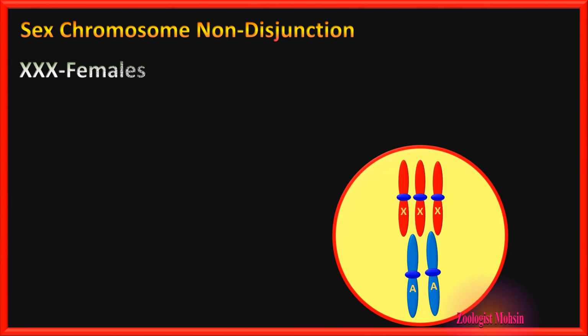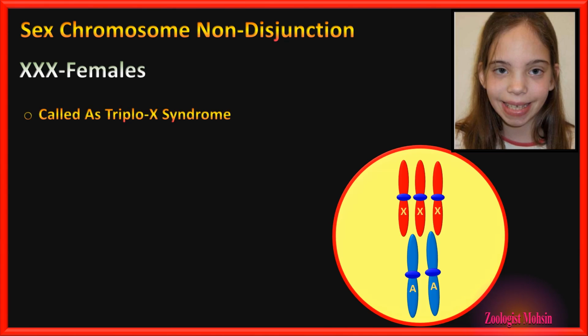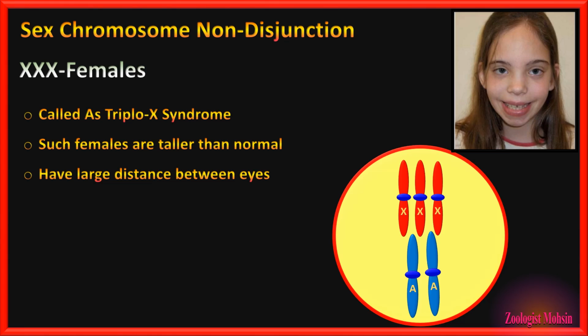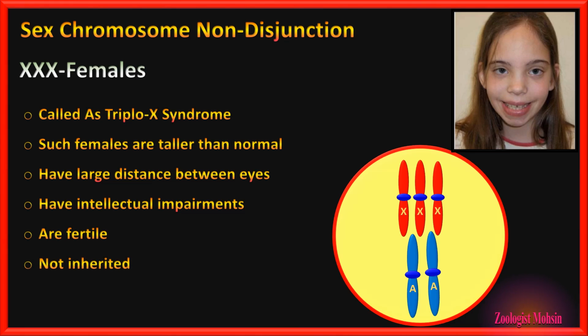Sex chromosome non-disjunction results in triple X females, and these females are also called triplo X syndromes. Such females are taller than normal. They have a large distance between their eyes, and they have impaired intellect or are mentally retarded. They are fertile. They can produce their young ones, but the feature of triple X is not inherited by their offspring, and this syndrome occurs 1 in 1000 in America.